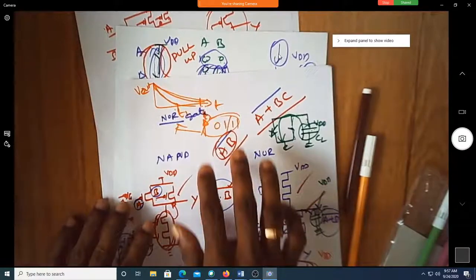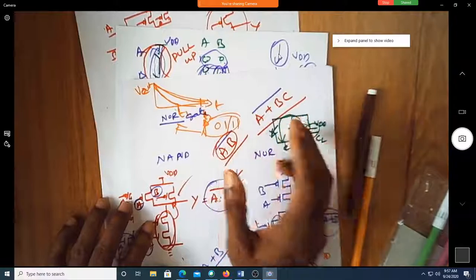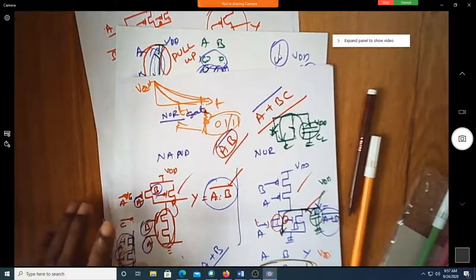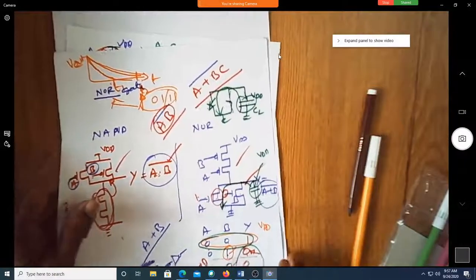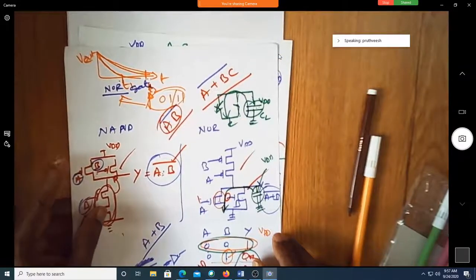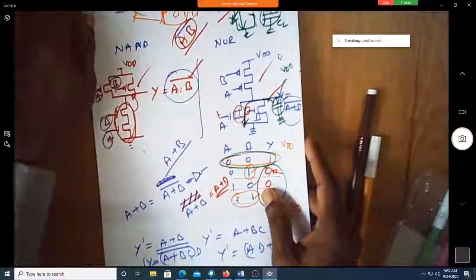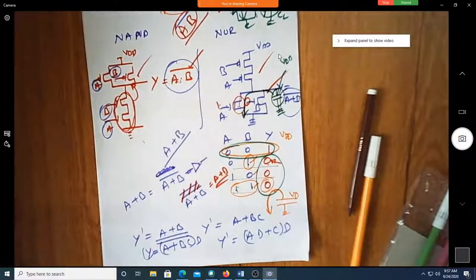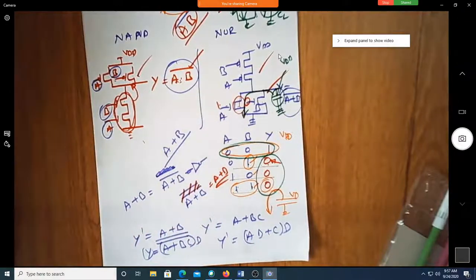So far we were just bothered about the final state, whether it is becoming 0 or 1. Now the next question is how fast it becomes 0 or how fast it becomes 1. Based on the resistance of the MOSFET. Perfect. So we'll see how we make sure that all the transistors are sized in such a way that they have the least rise time and fall times. Okay, then thank you so much.